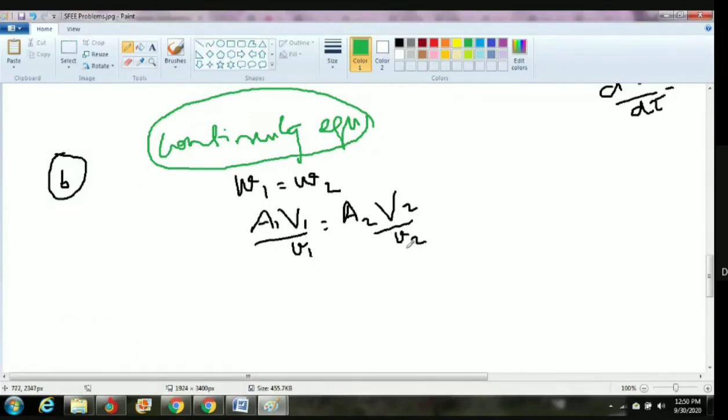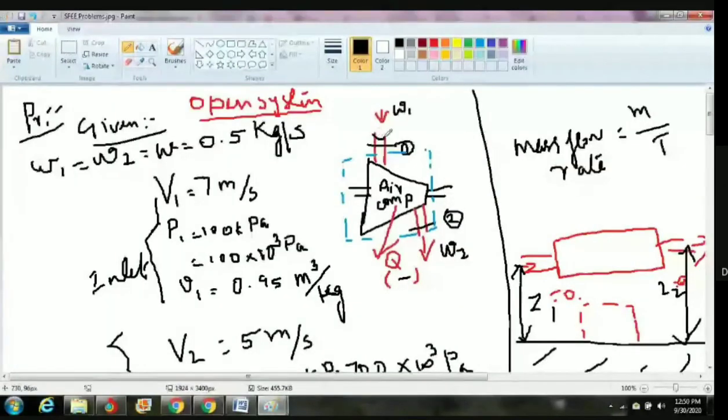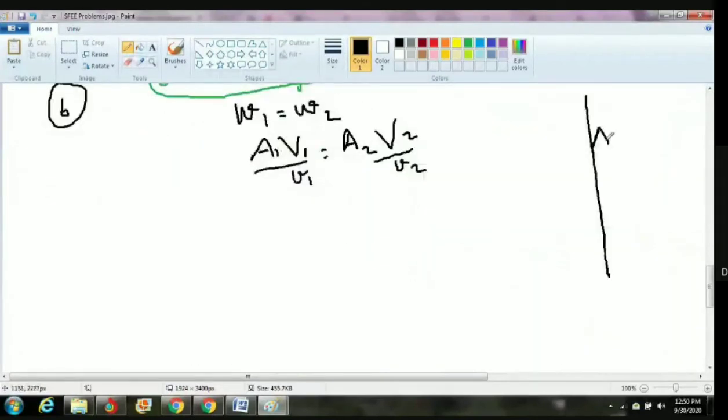Clear, ma? In that problem, we have to find the diameter. The diameter is that of the inlet pipe. Here we showed the inlet pipe, no? It's a circular pipe, ma. The area of a circular pipe is pi by 4 d square. Already your teacher taught that at school level.